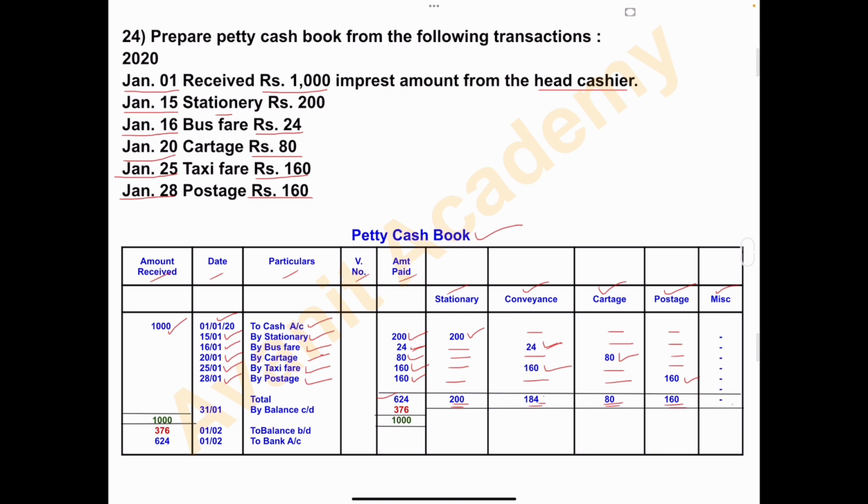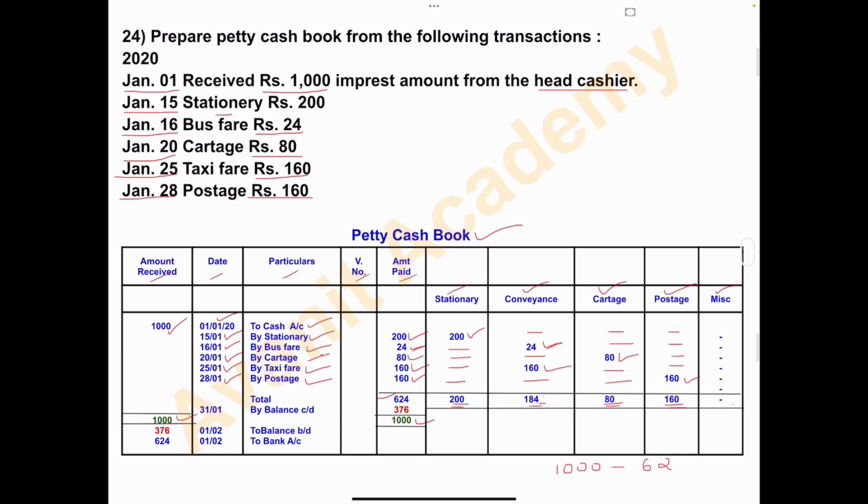So how much amount did the petty cashier get from the head cashier? 1000. So amount received column 1000. Close this. In the amount paid column also write 1000 here. So from this 1000, minus the total expenses amount. From 1000 minus 624. Minus the 624 amount.